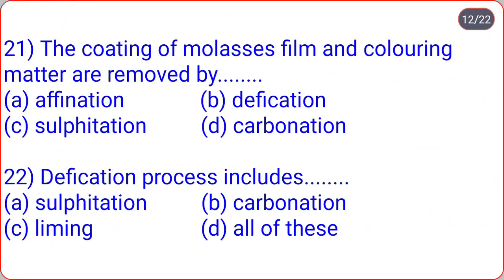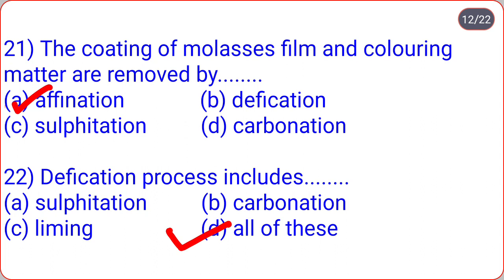The coating of molasses film and coloring matter are removed by affination, defecation, sulfitation, carbonation. So correct option is A, affination. The coating of molasses film and coloring matter are removed by affination. Defecation process includes sulfitation, carbonation, liming, all of these. So correct option is D, all of these.